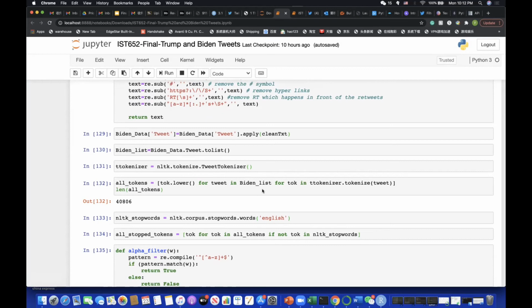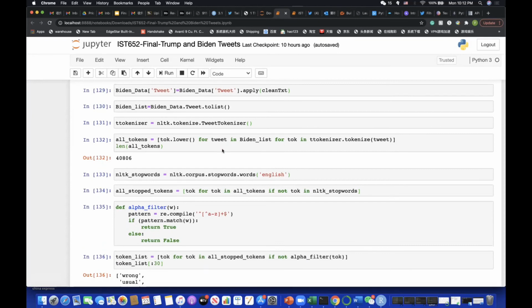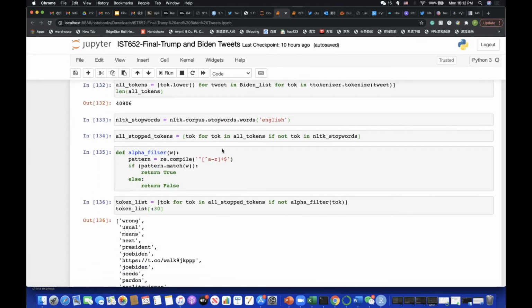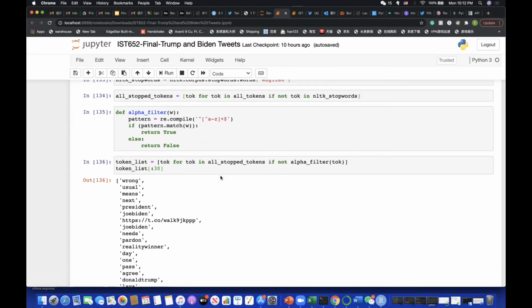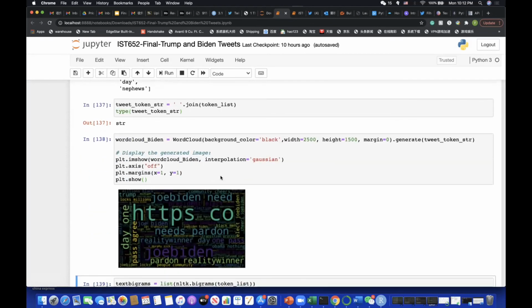After we transformed the data to be cleaner, we used the NLTK library to tokenize the tweets into tokens by removing meaningless words and non-alphanumeric characters. We use the word cloud to display the results.